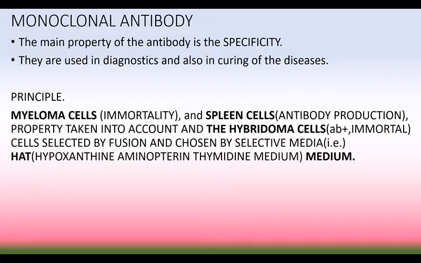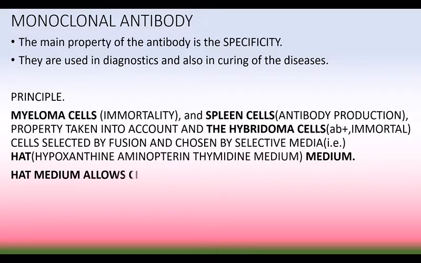These cells are selected by fusion. The hybridoma cell is produced by fusion and it is chosen by selective media. That selective media is known as HAT medium, that is hypoxanthine aminopterin thymidine medium. This is selective media which is helpful for selecting the hybridoma cell.